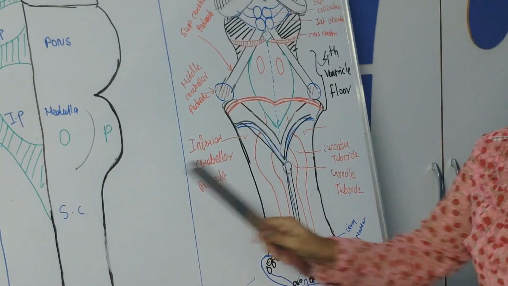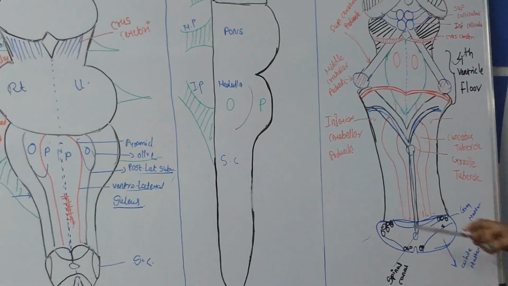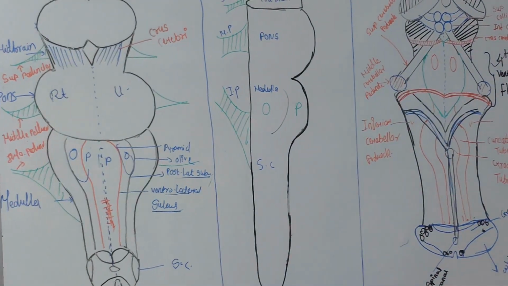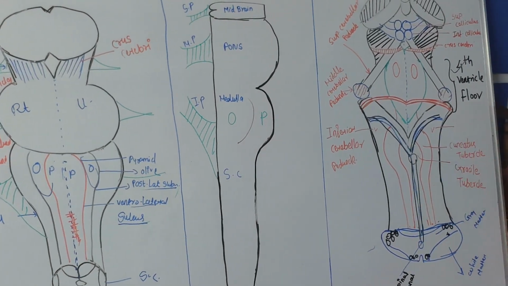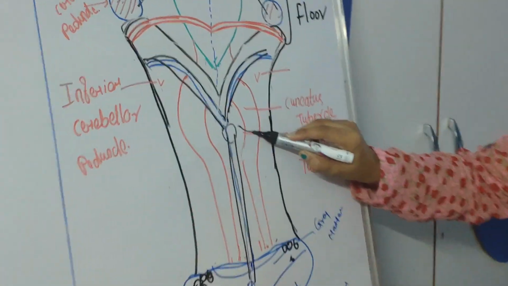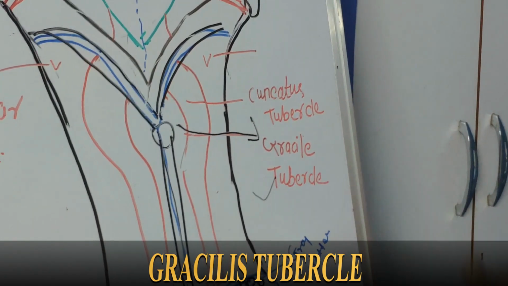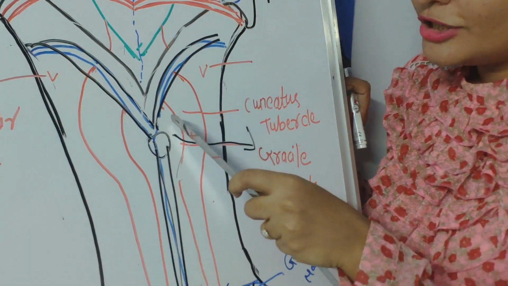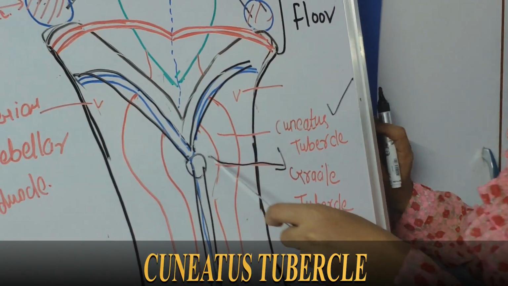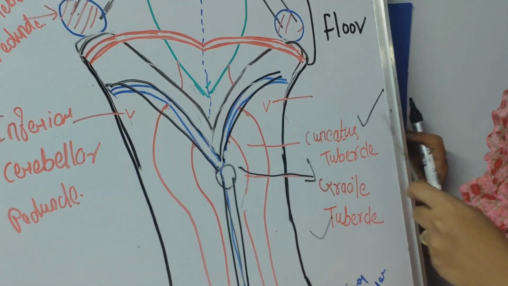The second difference between the anterior view and the posterior view of the medulla oblongata is, in the anterior view there are two regions, the pyramidal and the olivary region. Whereas in the posterior view there are two tubercles. Can you see this medial portion? This medial tubercle is called the gracilis tubercle, and lateral to this is the cuneatus tubercle.